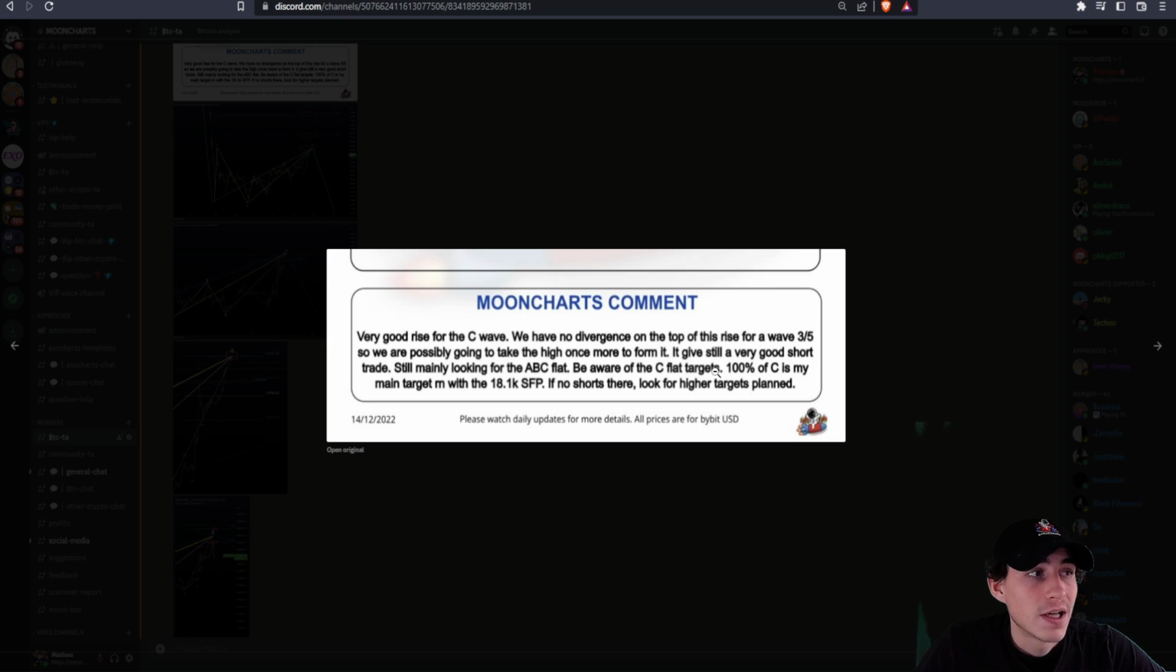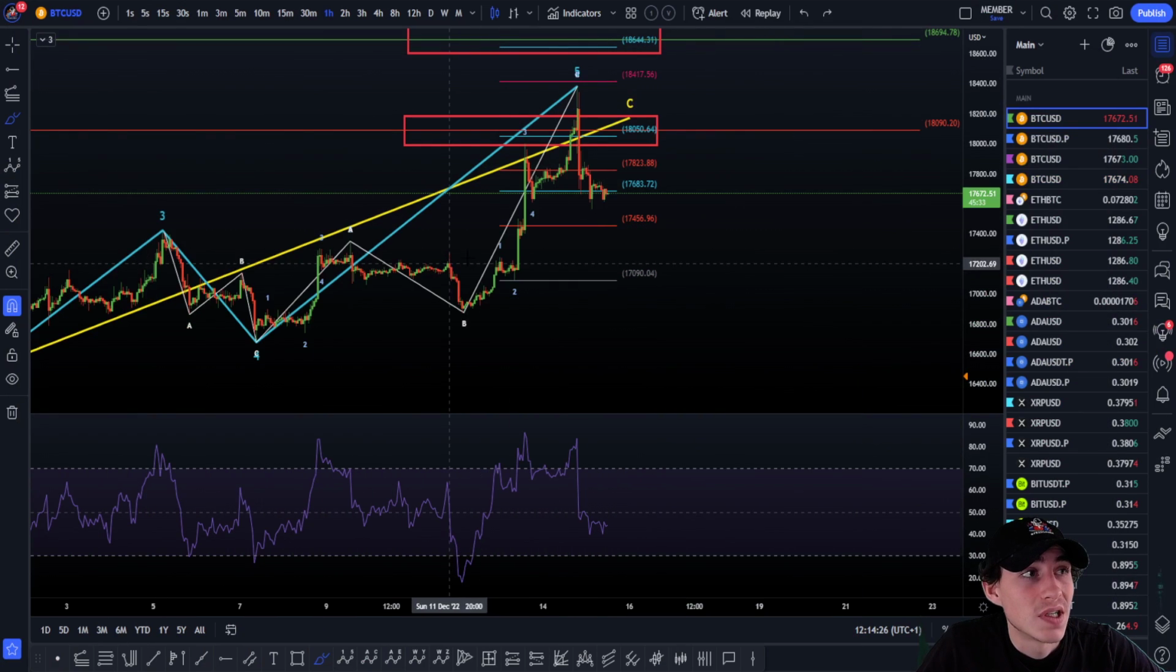Be aware of the C flat targets. 100% of the C is my main target right now with a swing through plan. If no shorts there, we're going to look for a higher target plan. Okay, so a really easy process. This was the main target.